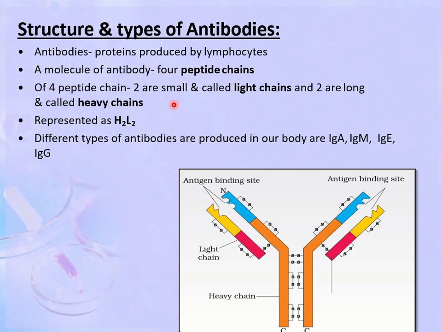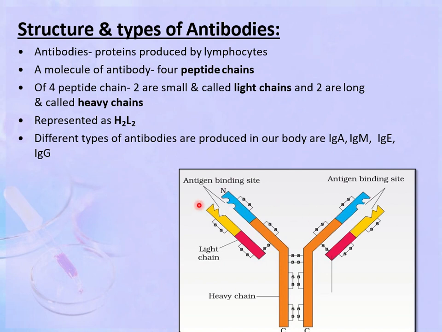As I have told you, antibodies are the protein molecules which are produced by the lymphocytes. A molecule of antibody has 4 peptide chains. Out of the 4 peptide chains, 2 are small, called the light chains, and 2 are long, called the heavy chains. So it can be represented by the formula H2L2.